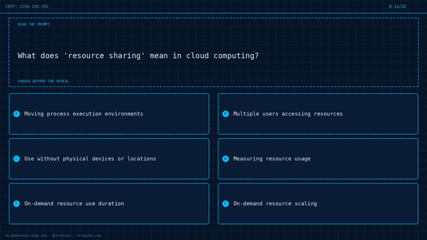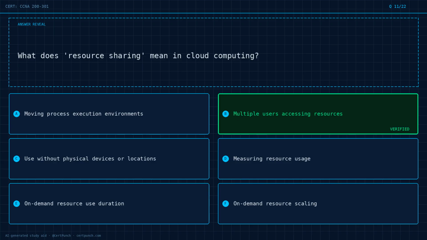Question 11 of 22. What does resource sharing mean in cloud computing? Option A, moving process execution environments. Option B, multiple users accessing resources. Option C, use without physical devices or locations. Option D, measuring resource usage. Option E, on-demand resource use duration. Option F, on-demand resource scaling. Choose the best answer before the reveal. Commit to it now.